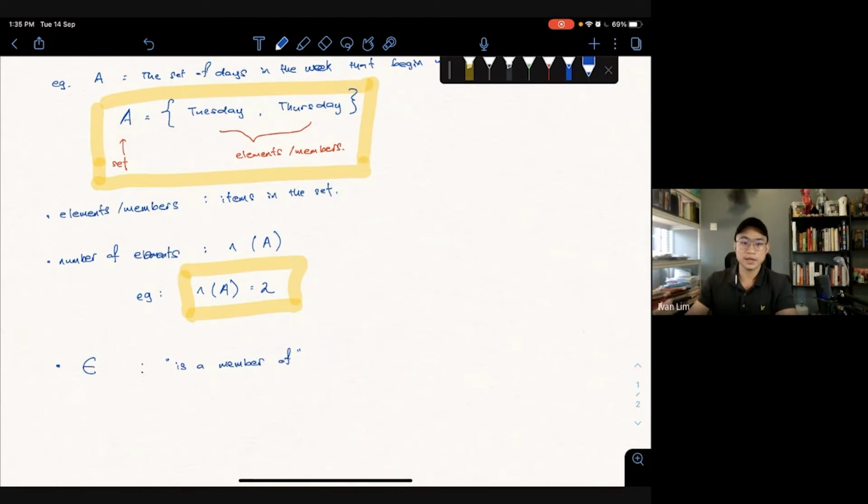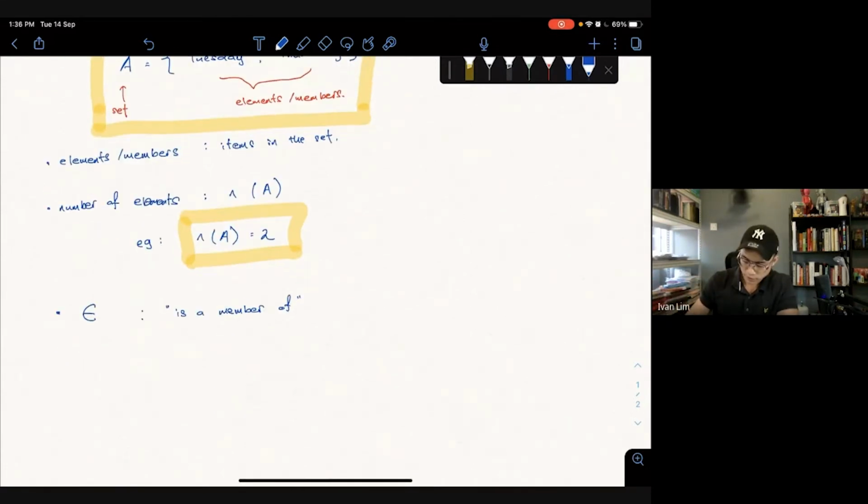So let's say if I write Brandon ∈ art class, then how we read it in English is Brandon is a member of art class year 11. So remember this symbol.